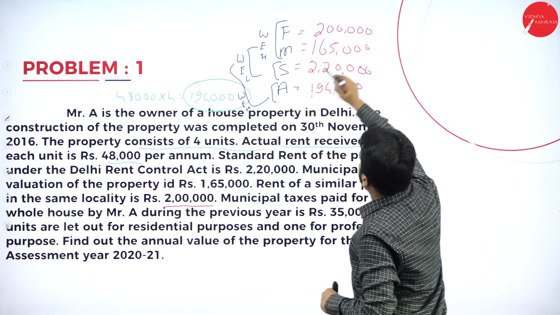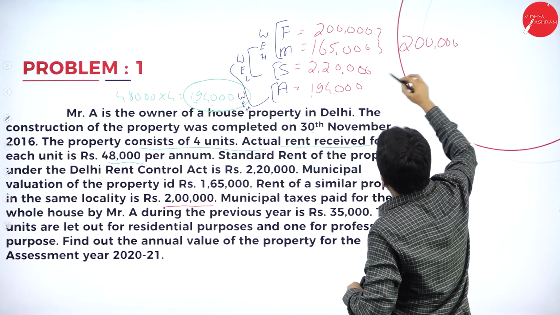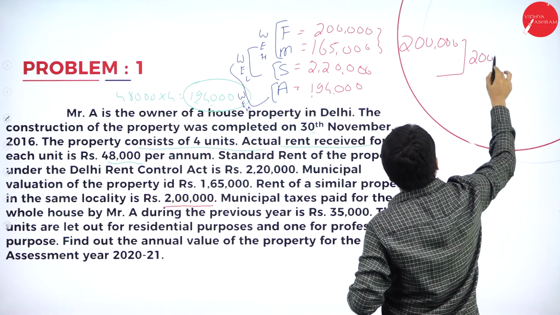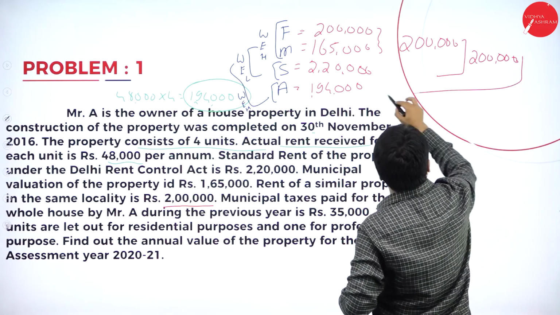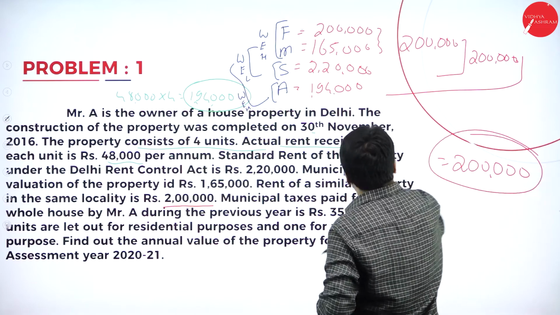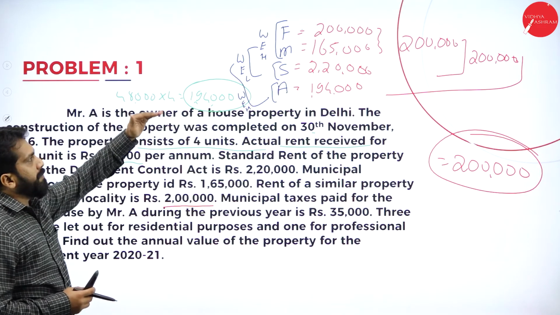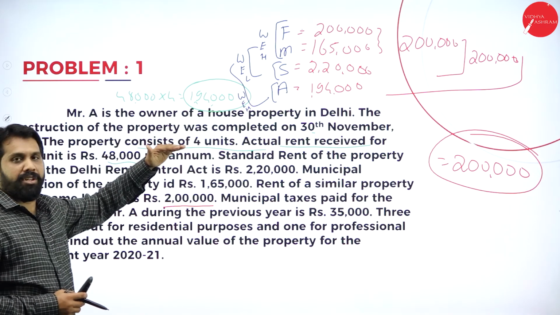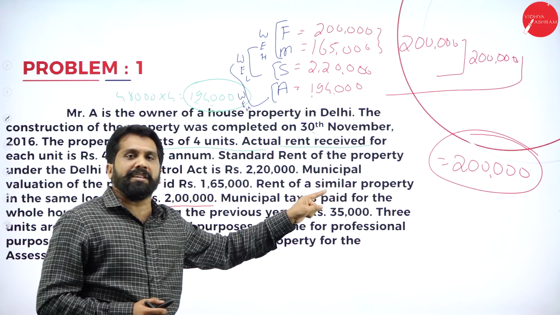Now, whichever is higher. So 2 lakh is high. Compare this. Whichever is less. Again 2 lakh is less. Compare 2 lakh or 1,92,000. Whichever is high, 2 lakh. Hope you understood. How much did you get? You got 2 lakh. Any doubt? Whichever is high, whichever is less, again whichever is high, we did. We compared each other. Finally we got the answer: 2 lakh. Net annual value is 2 lakh.